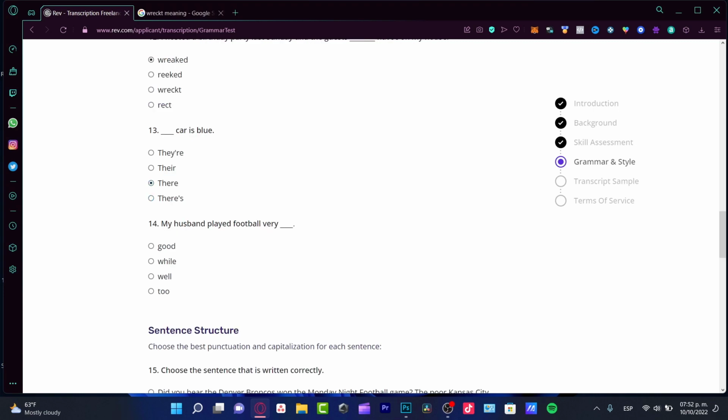Now, their car is blue. Remember that I showed you guys that there is from somewhere into somewhere else, so this doesn't apply in here. There car is blue. Of course, this one does not apply. They are car is blue. It doesn't look good and does not sound good. So, their car is blue. Now, my husband played football very good. Very well. As you can see, it looks good on very good.